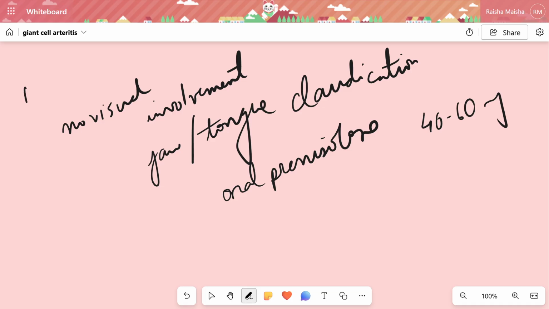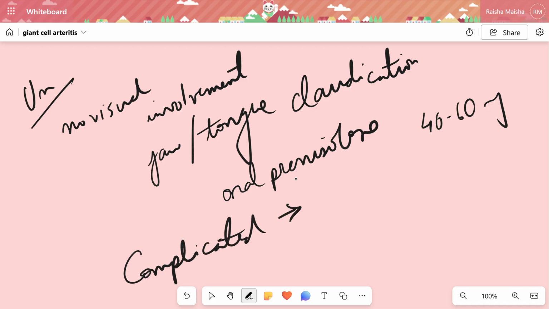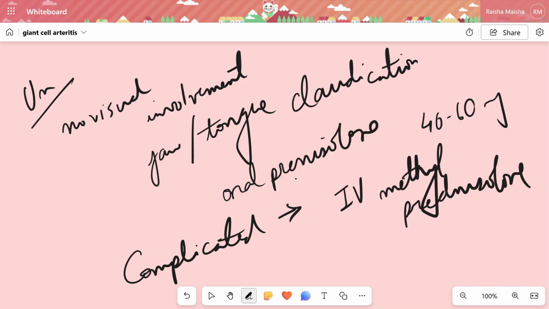For complicated cases, that means with visual involvement or jaw or tongue claudication, we can give IV methylprednisolone 500 to 1000 milligram for 3 days, followed by oral prednisolone.